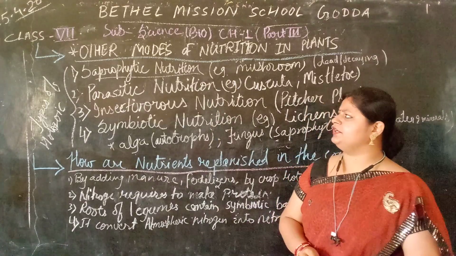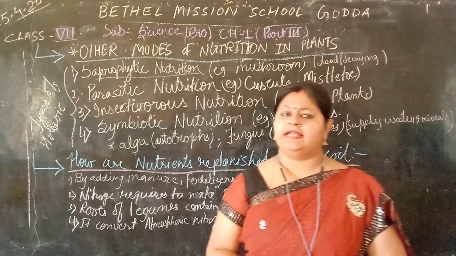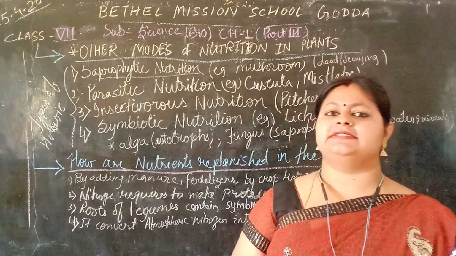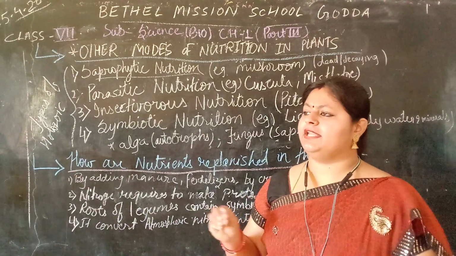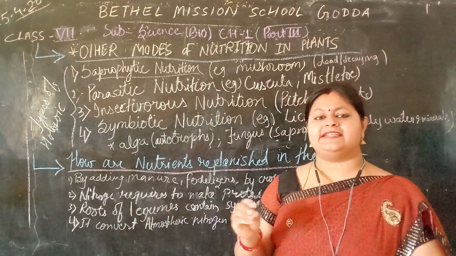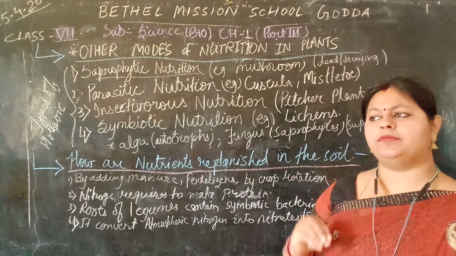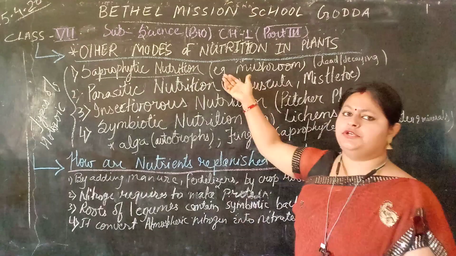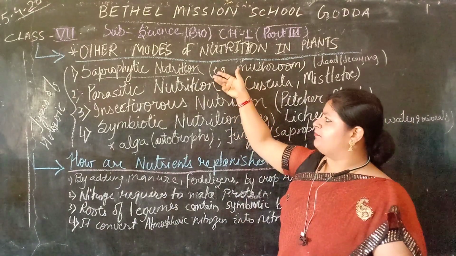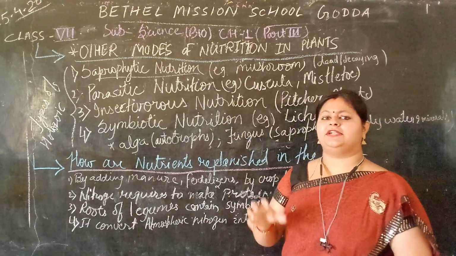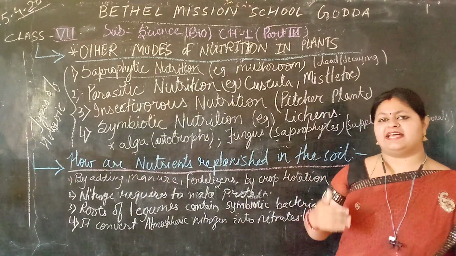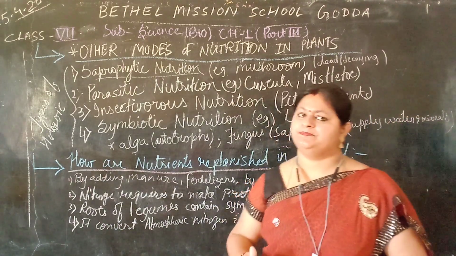How do saprophytic plants derive their food from the dead and decaying organic matter? What they do is, they secrete some digestive juice on the matter and make the matter soluble, in the form of a solution. And then these saprophytic plants absorb that nutrition and use it as their nourishment.